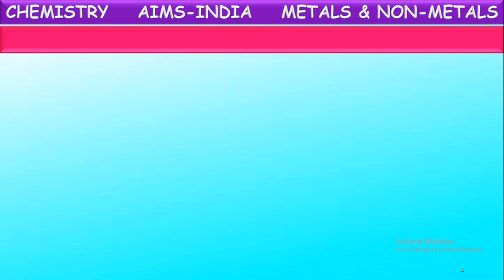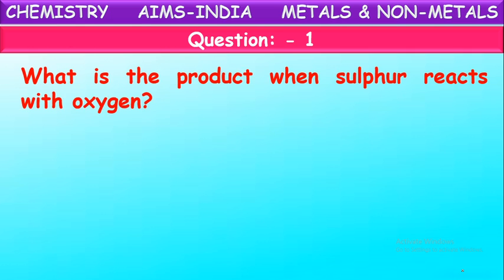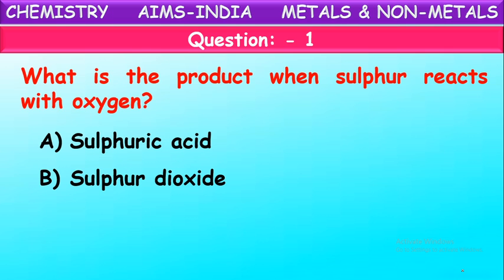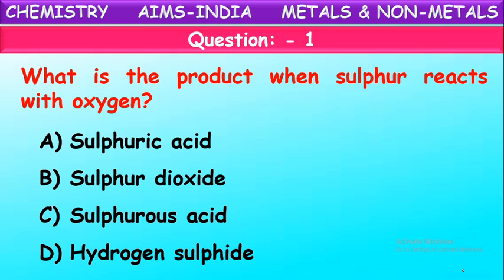Now let us have some questions on the same concepts. Let us assess ourselves, try to answer these questions. What is the product when sulfur reacts with oxygen? Options: sulfuric acid, sulfur dioxide, sulfurous acid, hydrogen sulfide.